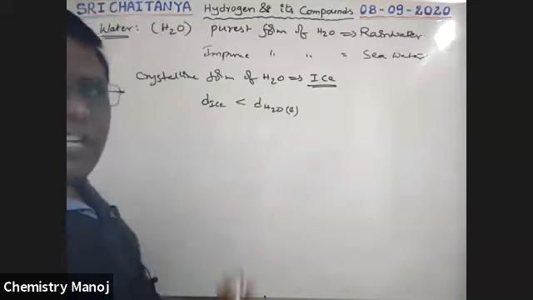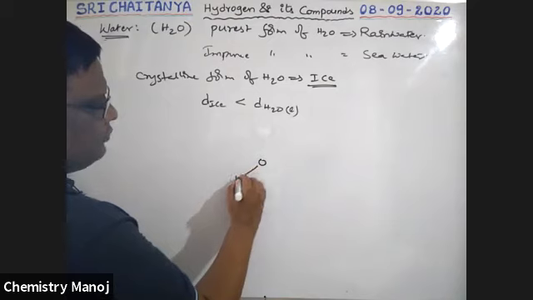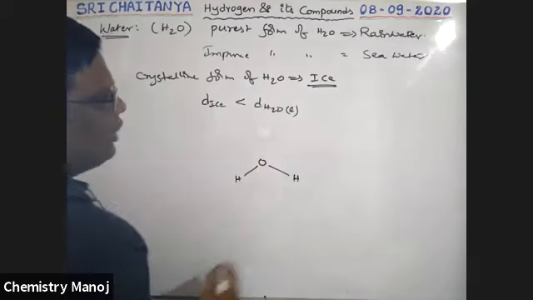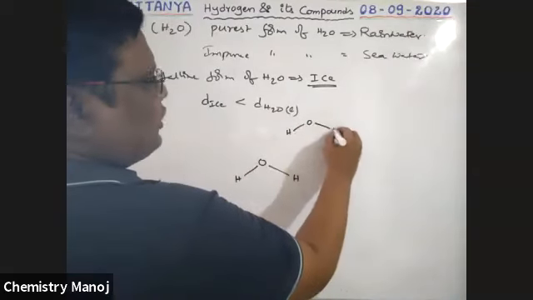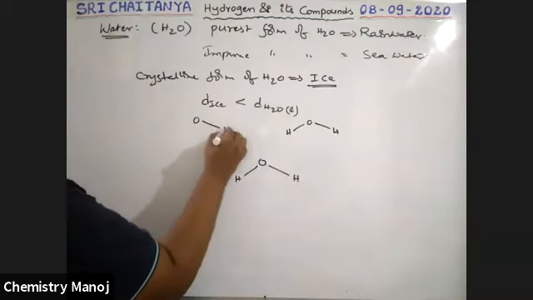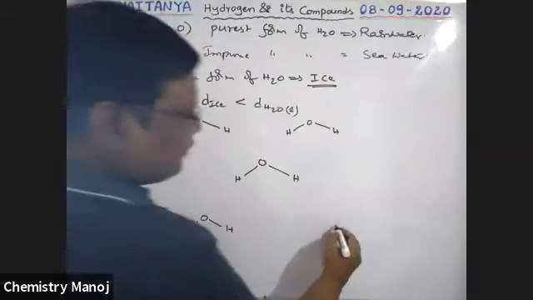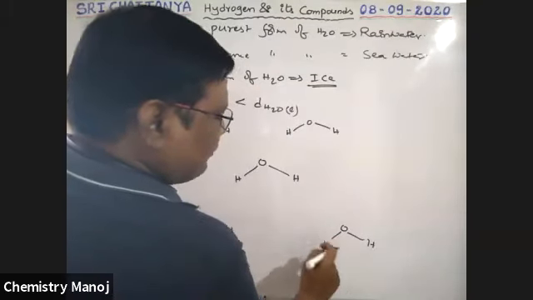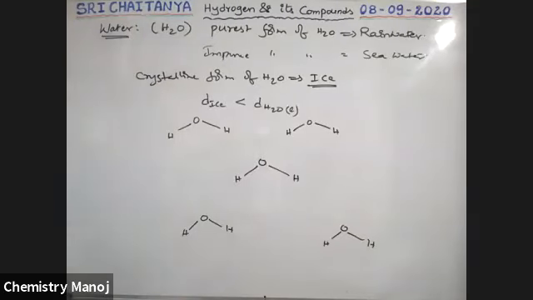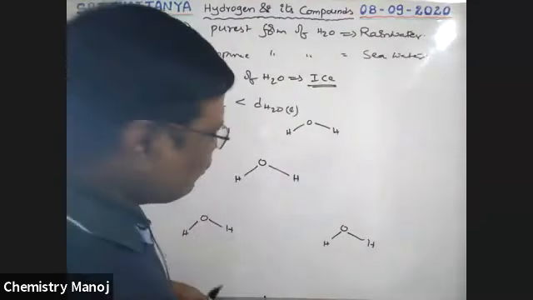See here, this is the structure of water. Let us take this water molecule, boys. I am trying to draw the ice structure. This is a water molecule. This is a water molecule. This is also a water molecule. These are water molecules, boys. All these are covalent bonds.